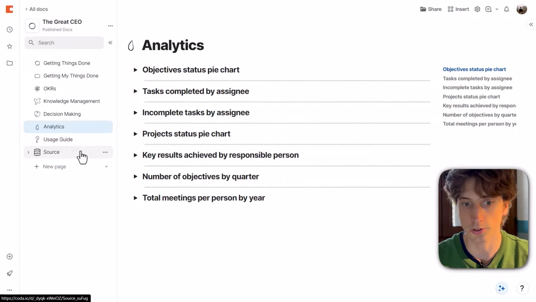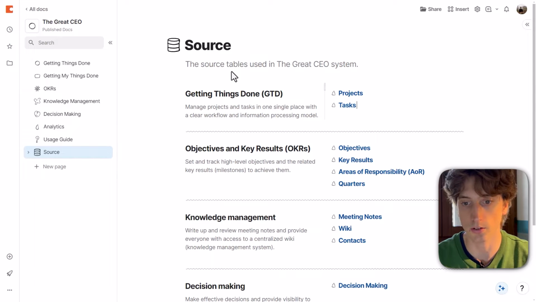And there is also the source, that is all the tables in one single place so that you can easily manage them. And you might lock this page if you are on a Coda team plan to make sure that only some people can edit it, in particular the doc owner and some doc makers.